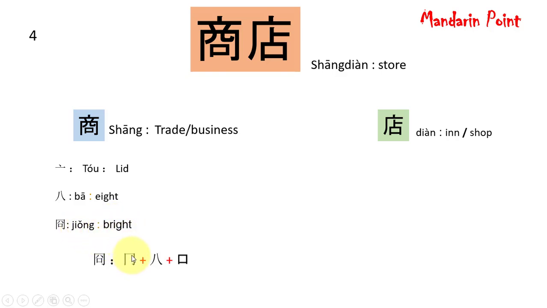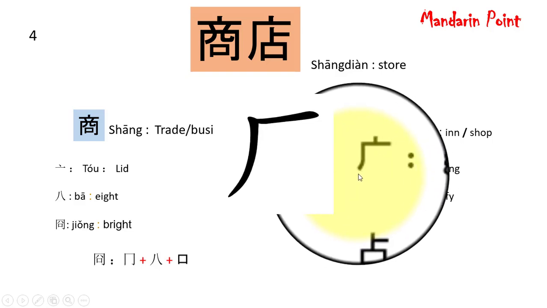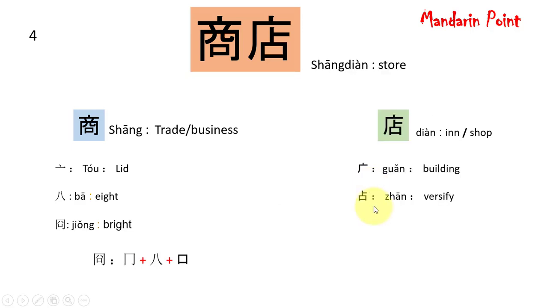This jeong means box and this jeong means bright, while this tian is composed of this guan, which means building, and chen, which means versify. So you can notice the difference between this guan and chang that we have studied previous slide. This guan has an additional tian on it. This chen can further be simplified.